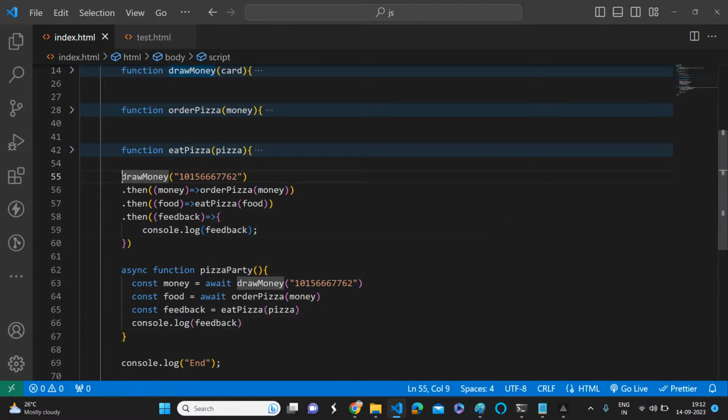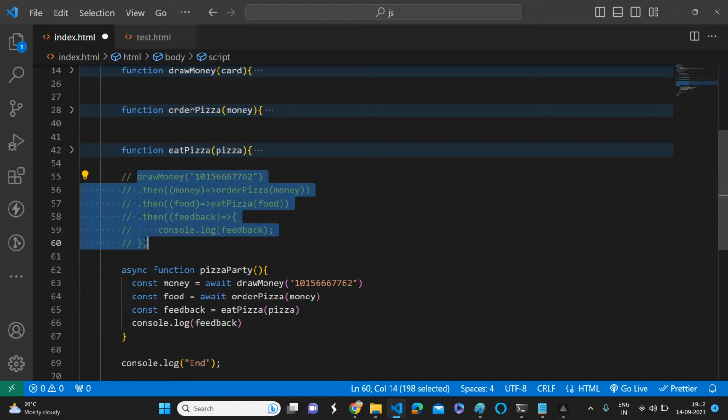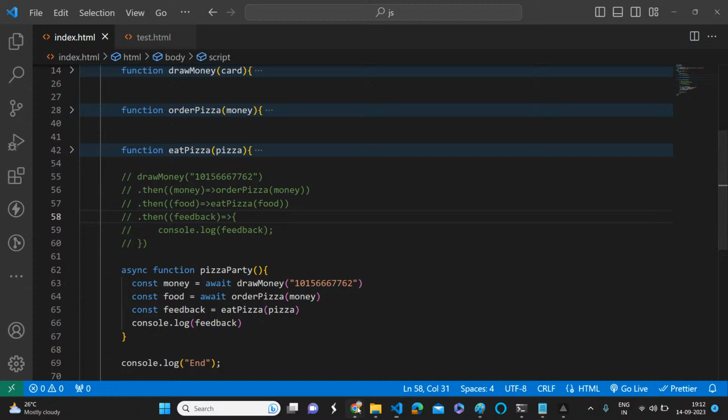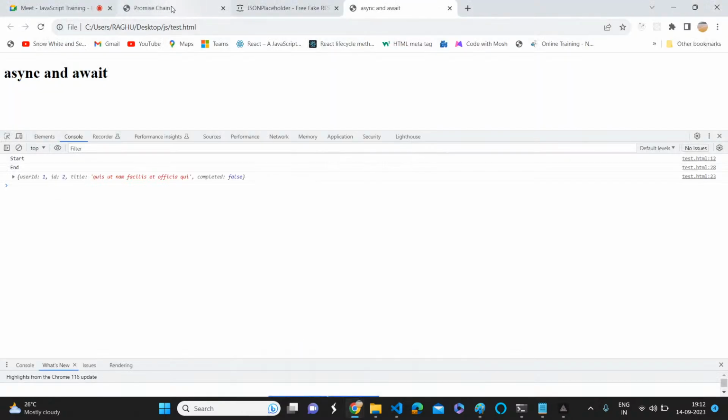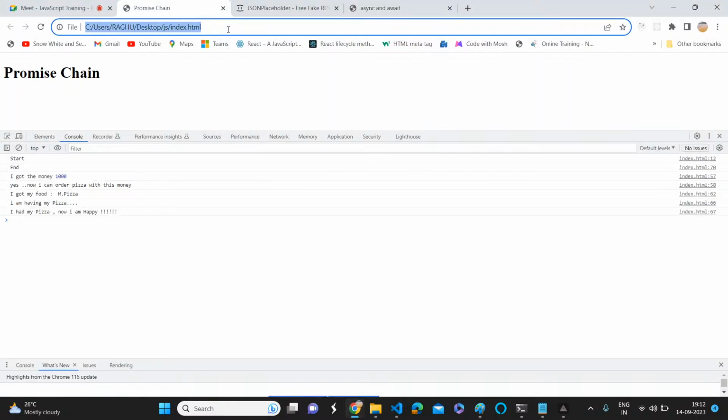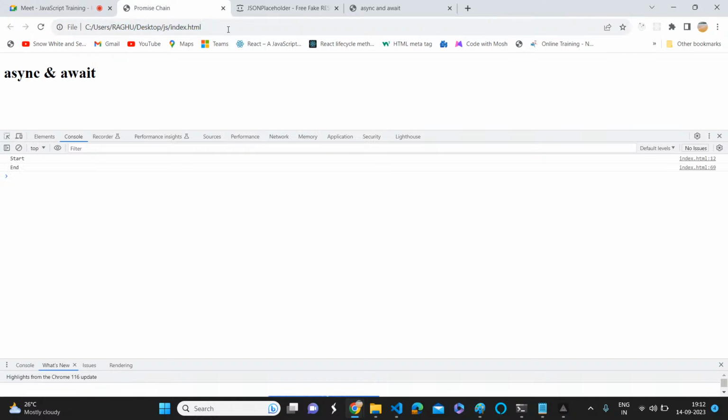So let's do that. I'm just commenting this one out. So what is the file? This is index.html, right? Let's go back. Where is our index.html file? Promise chain. Drawing. Start, end, because we have removed all the console.logs. Only we will get the feedback. Hopefully.